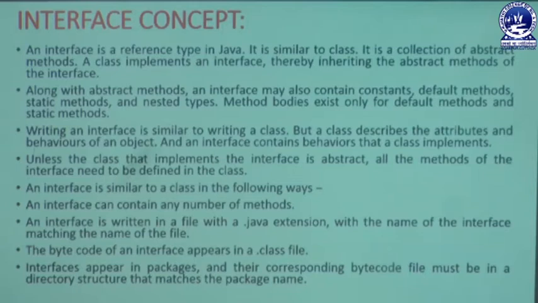Next, by using the interface concept we make every variable a constant by declaring final and static, but it is optional. Whenever you do not declare final and static, by default its variable is considered a constant. Then its methods are considered abstract by default. In this way we are designing our interface body structure.